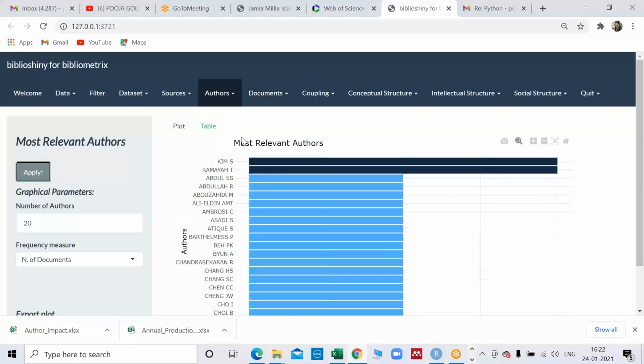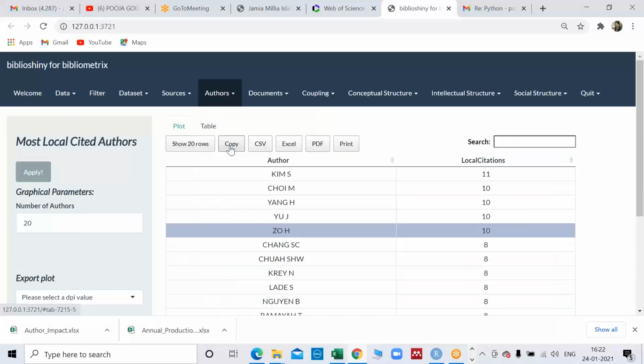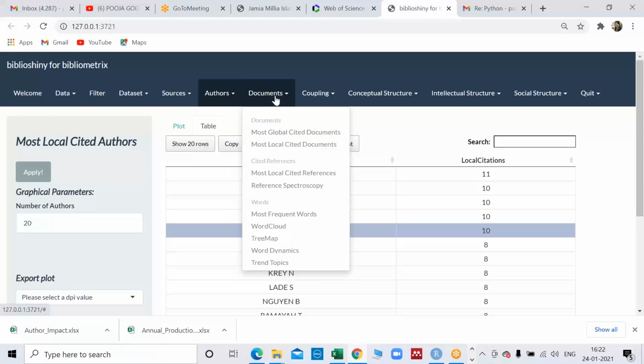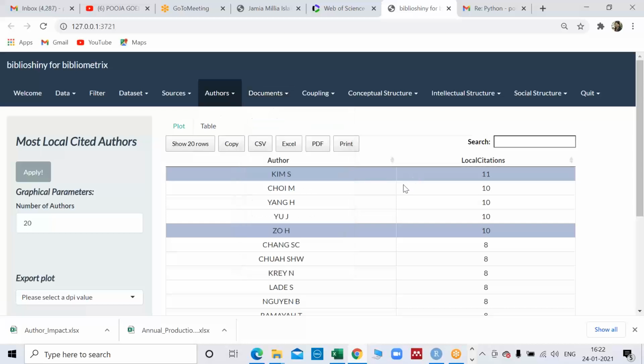So again, relevant author means global citation. Local citation author is, again, given as Kim. So we need to see, sometimes Yang is at 10 and Kim is at 11. We sometimes need to manually check why these results are coming, because sometimes some coding error comes in this. So we need to be mindful. We cannot just blindly report these tables. We need to relook and critically look at these tables. As you can see, some problem came here, and I've not done anything. Whatever they are saying, I'm just reading that.